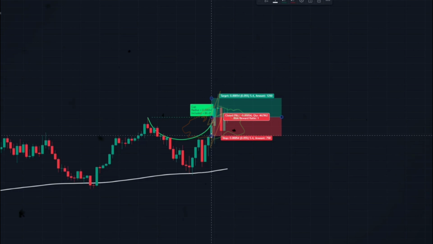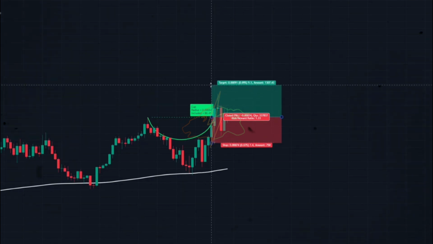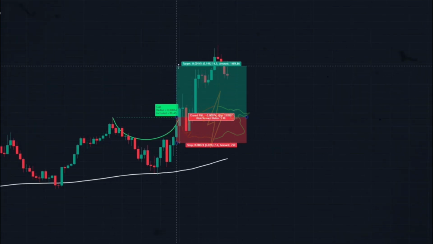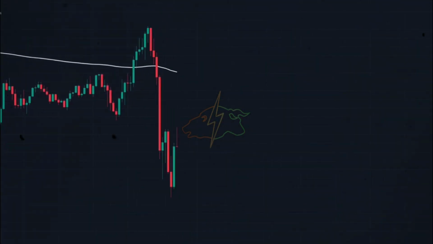I set the stop loss below the curve of the cup. I set the first target on a 1-to-1 risk and reward ratio. Price moved past our first target. This trade gave us profit up to the second target. Let's test a trade in a descending trend direction as well.